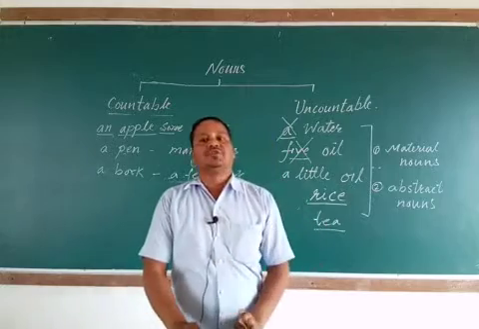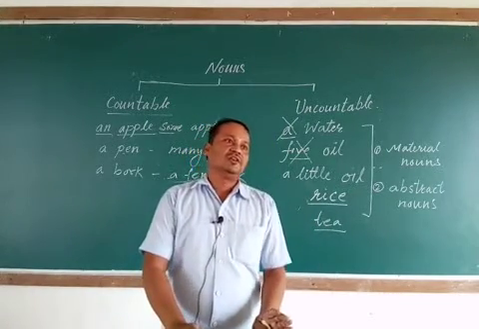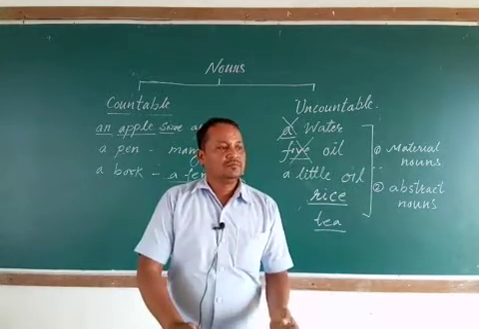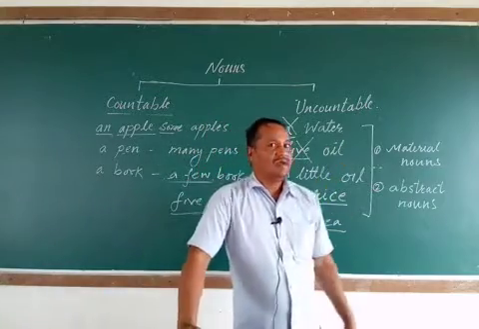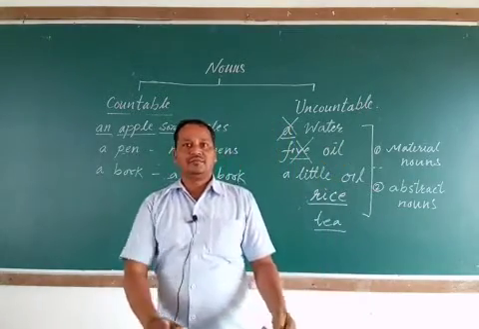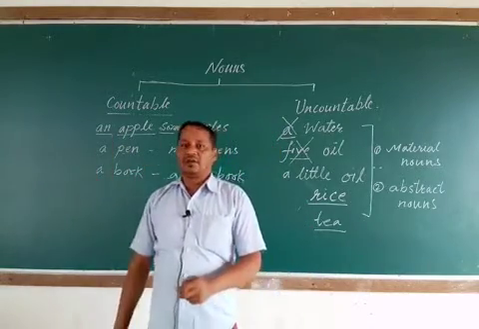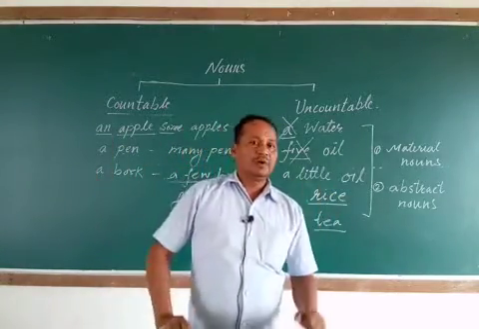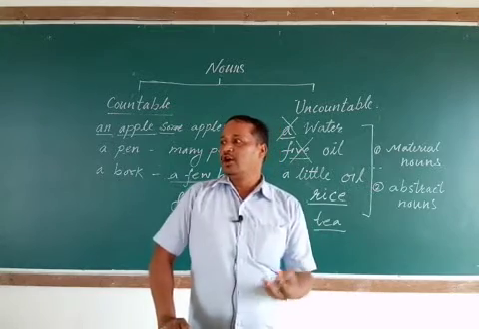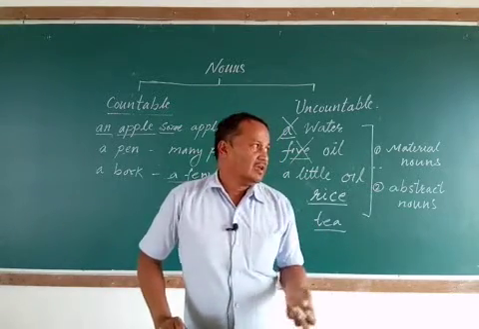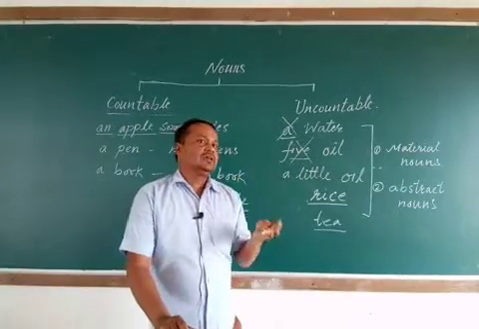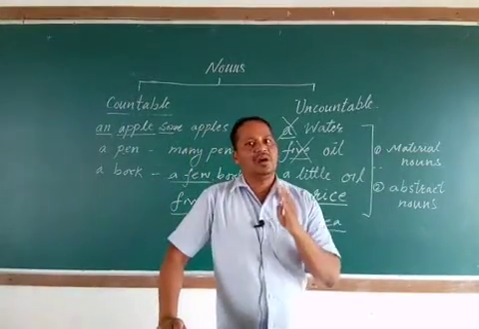They cannot be counted. Material cannot be counted, means water cannot be counted, aluminium cannot be counted, iron cannot be counted, grass cannot be counted, soil cannot be counted, water, oil, like this. If anything is hard to count it is called an uncountable noun.